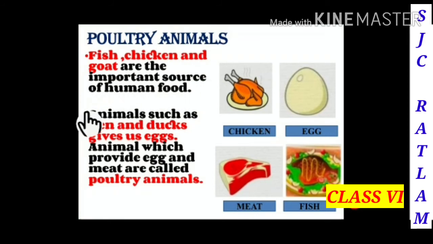Now we will see the animals which give us eggs. The animals which give us eggs are hens and ducks. Now animals which provide eggs and meat are called poultry animals. And these are all poultry animals: chicken, egg, meat and fish.